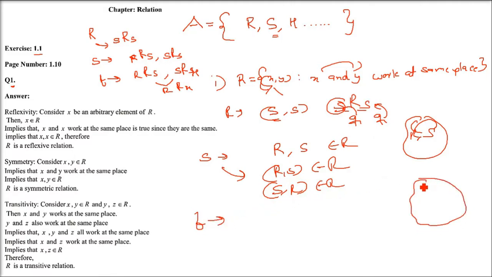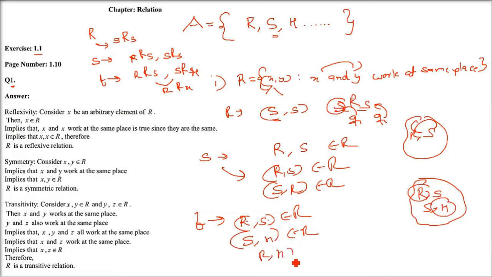Coming to the transitivity. Now I'm talking about a place where they are working at the same place. So Ram and Sham are working at, say, some place, and these two are true, then we have to talk about the third one. So we are saying that Ram and Sham are working at the same place, and Sham and Hassan are also working at that place. Say Ram and Sham work in some mill, and Sham and Hassan are also working in that mill. So it is clear that Ram and Hassan are also working in that particular mill. So x and y belong to R, y and z belong to R, so x and z also belong to R. So this is an example.